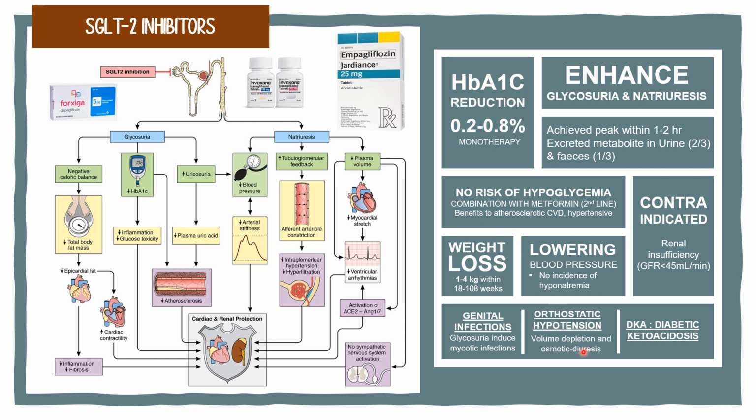However, the glycosuria effects of SGLT2 inhibitors may induce infection in the genital area. Besides, it also may cause orthostatic hypotension due to the volume depletion and osmotic diuresis.